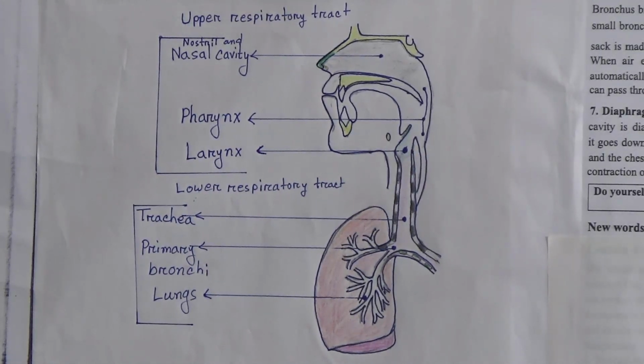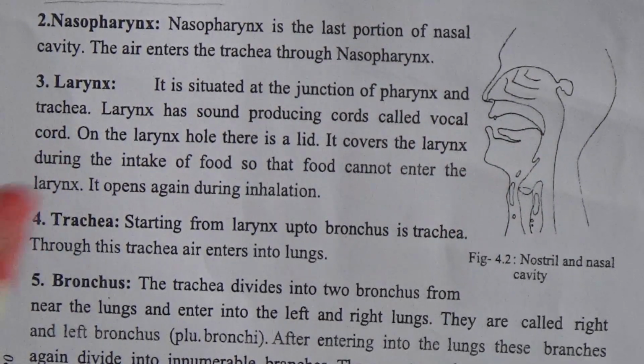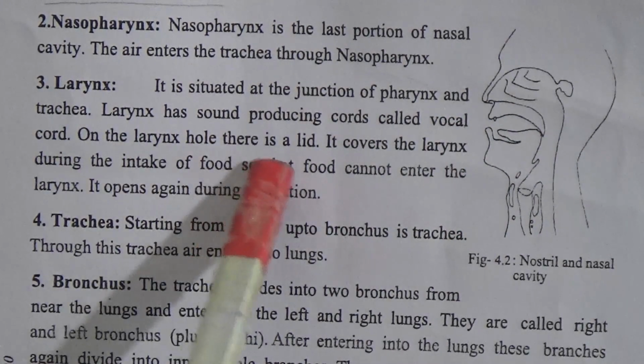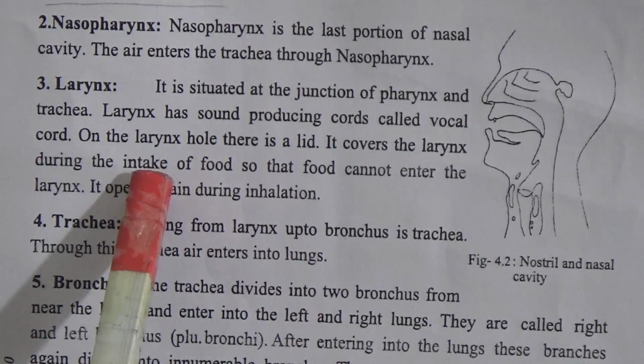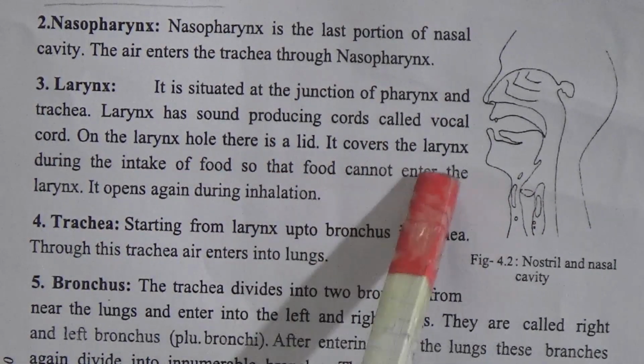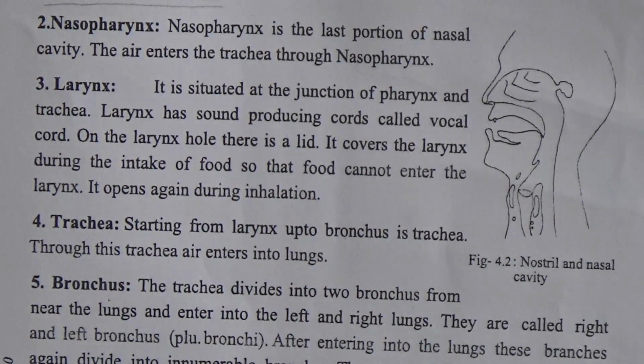Larynx has sound producing cord called vocal cord. On the larynx hole there is a leaf. It covers the larynx during the intake of food so that food cannot enter the larynx. It opens again during inhalation.